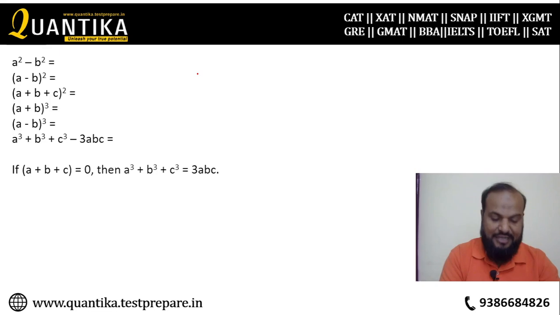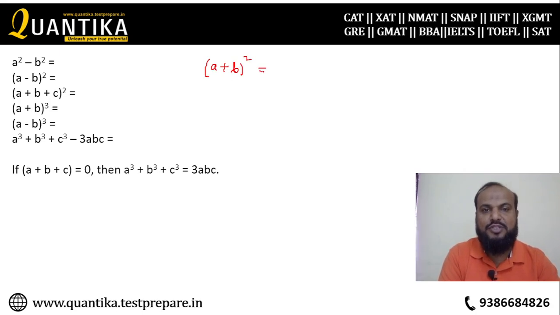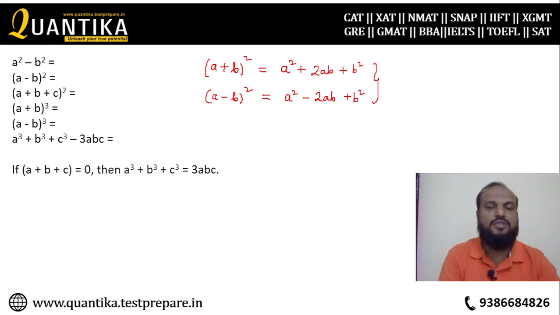The most important formula that we should understand is a plus b whole square. A plus b whole square is a square plus 2ab plus b square. In a similar fashion, you have a minus b whole square, a square minus 2ab plus b square. These are the two formulas.